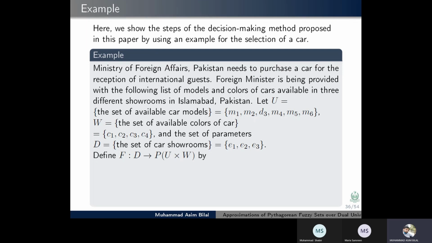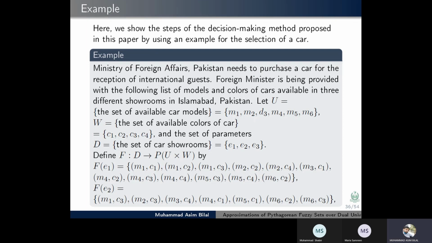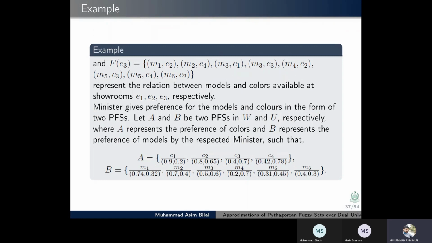We define a soft relation F from D to the power set of U cross W by this: F of E1 and F of E2. Similarly, F of E3, which represent the relation between models and colors available at showrooms E1, E2, E3 respectively. The Minister gives the preference for the models and colors in the form of 2 Pythagorean fuzzy sets. Let A and B be 2 Pythagorean fuzzy sets in W and U respectively, where A represents the preference of colors, and B represents the preference of models by the respected minister, such that A is equal to this and B is equal to